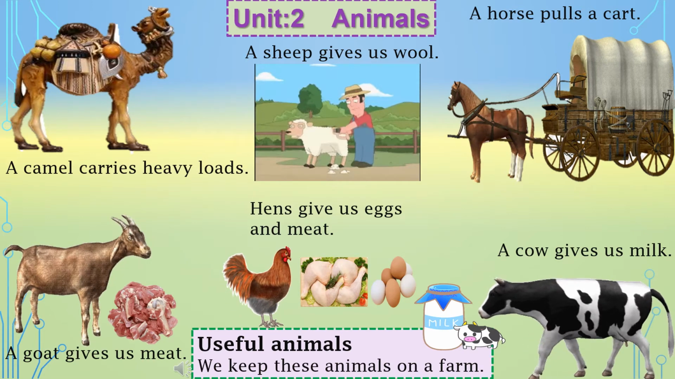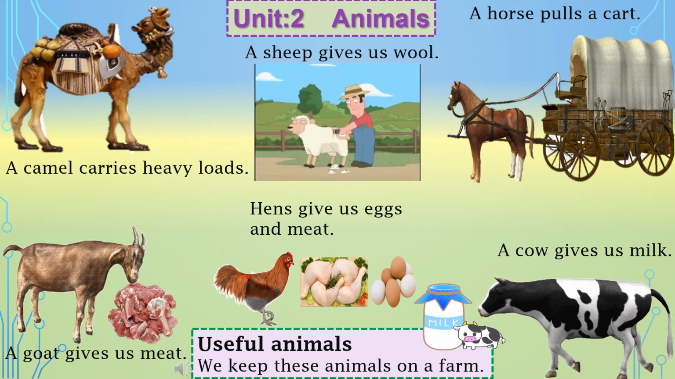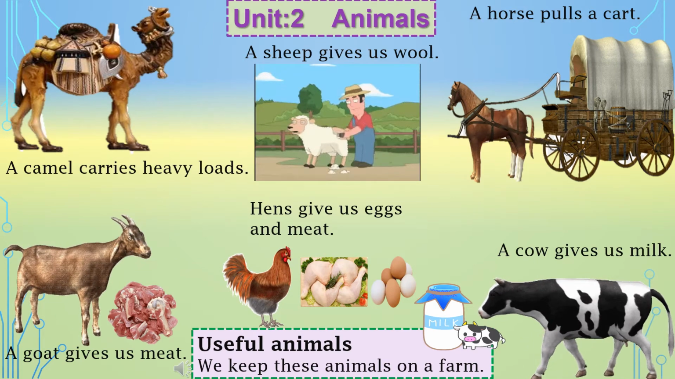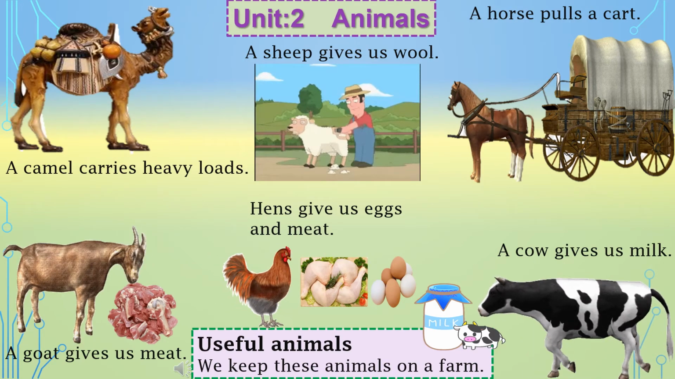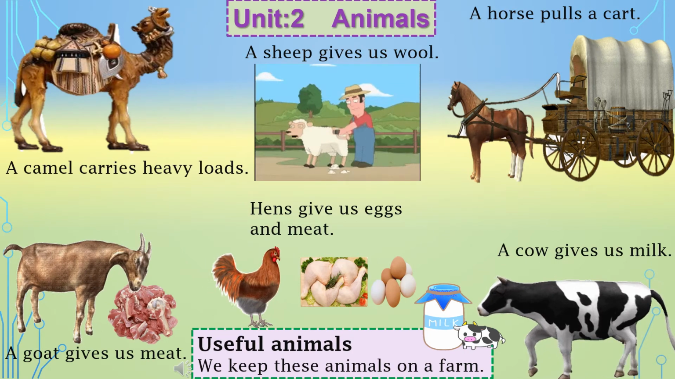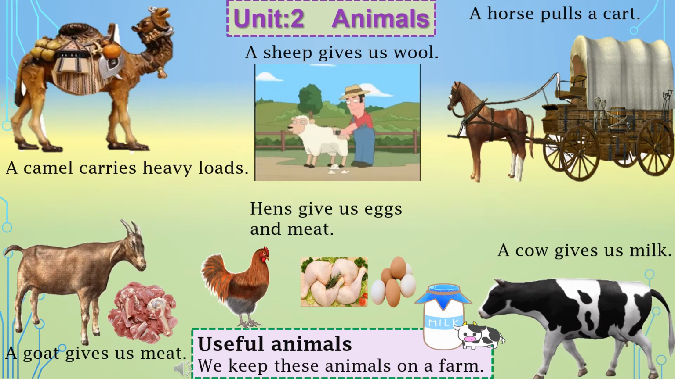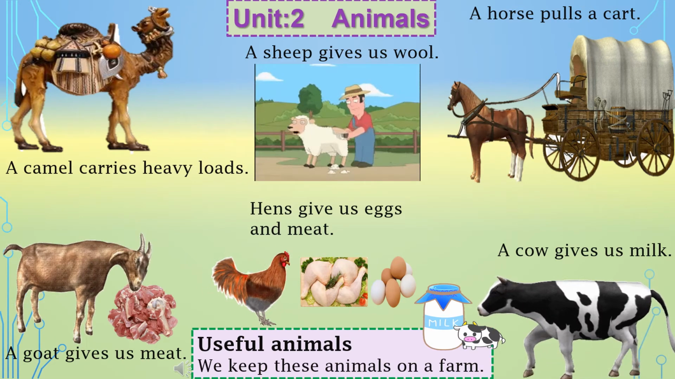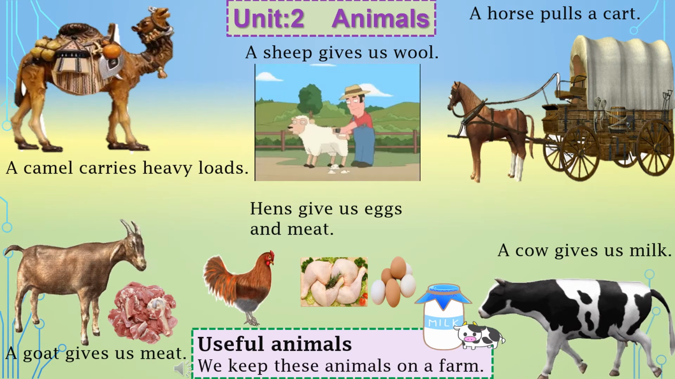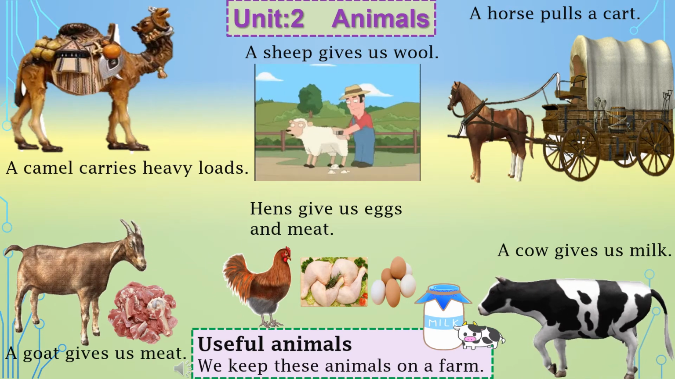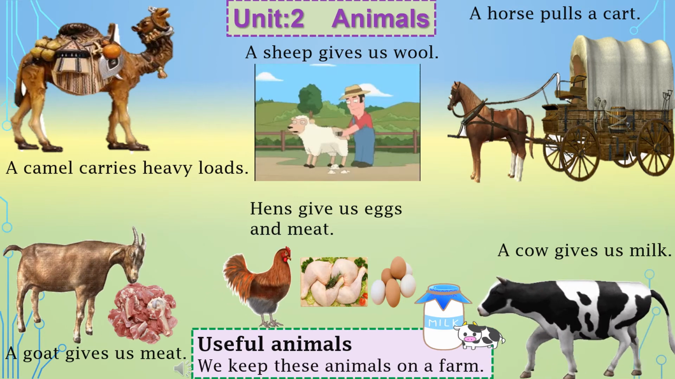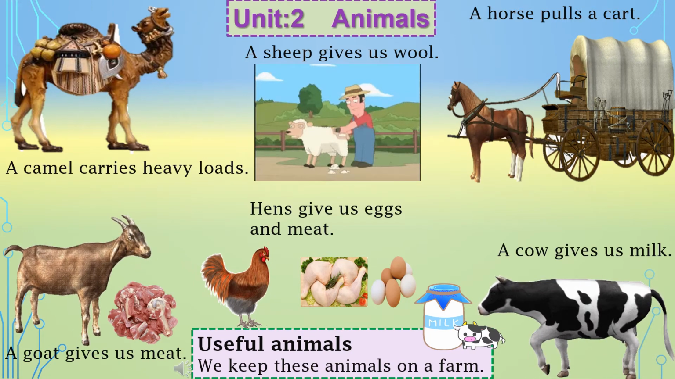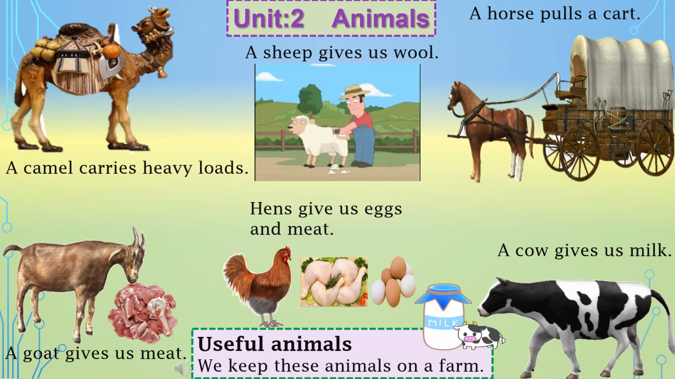So dear students, you have seen that all these animals you read about are very much useful for us. So they are called useful animals. And just read the sentence. We keep these animals on a farm. Where can these animals be kept? On a farm. We cannot keep a horse or a cow at home, or a camel at home. They can be kept in a special place called a farm.